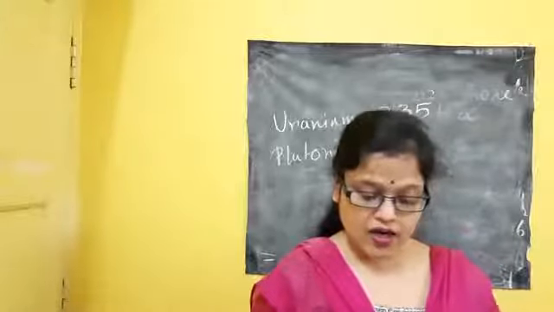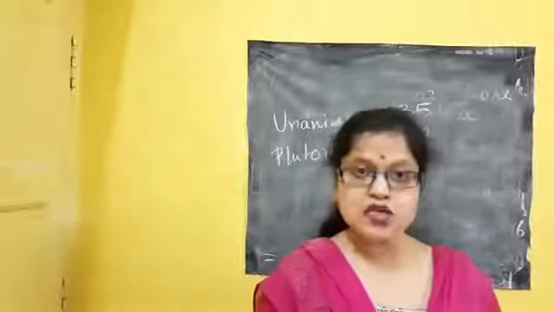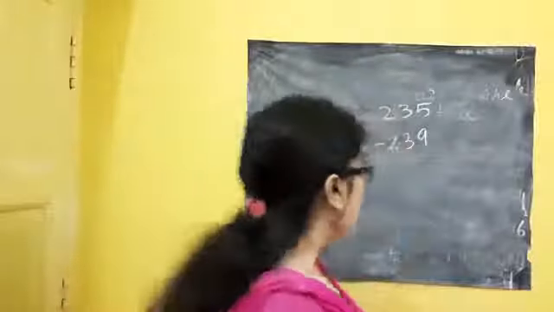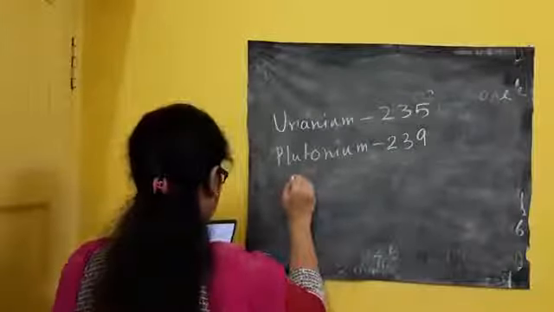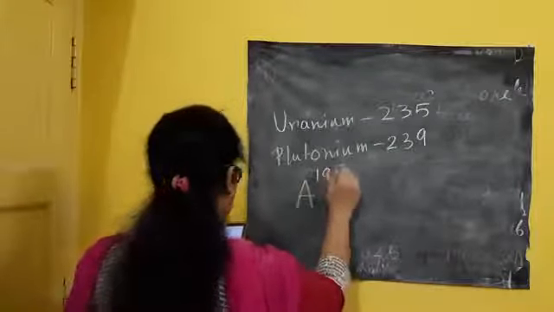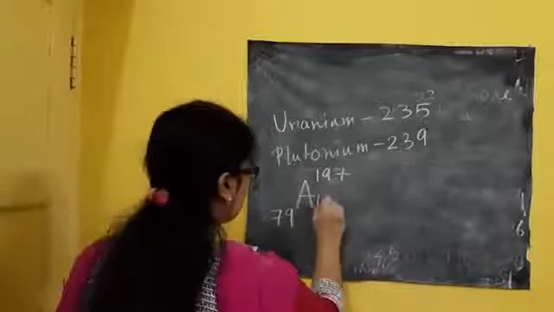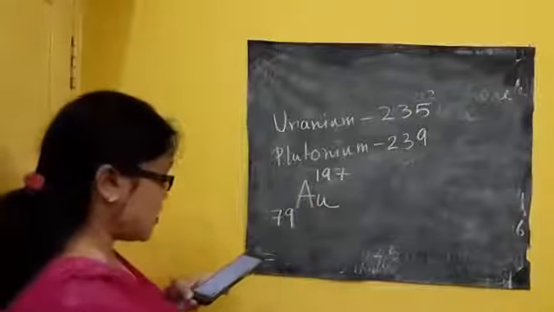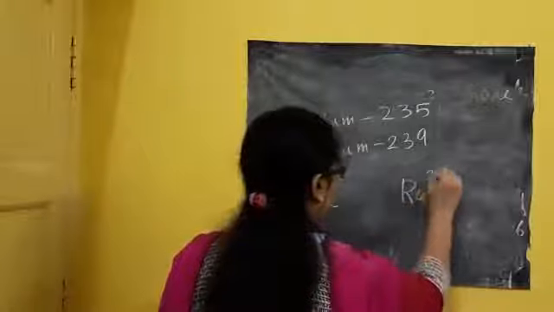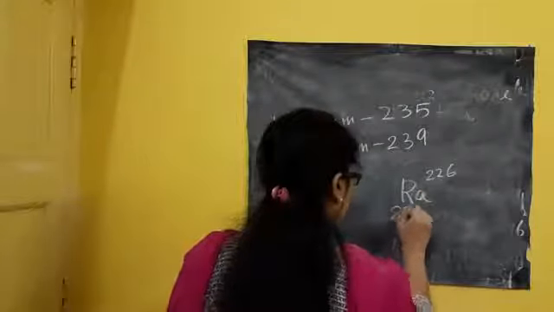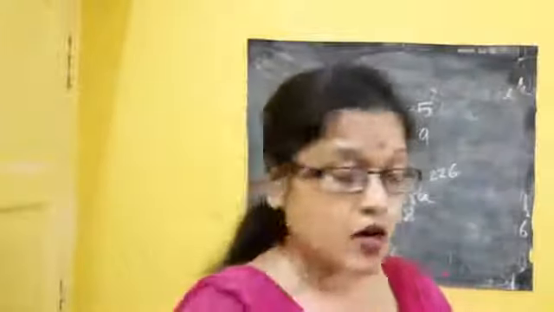Next one, number 19: gold Au-197 is not a radioactive substance, but radium-226 is a radioactive substance. So for gold, atomic number 79, mass number 197, and radium, atomic number 88, mass number 226. So radium is radioactive but gold is not.